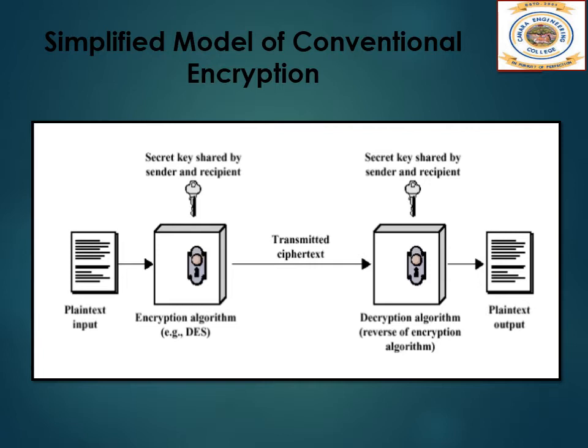The original message is known as the plain text, while the coded message is called the ciphertext. The process of converting from plain text to ciphertext is known as enciphering or encryption. Restoring the plain text from the ciphertext is deciphering or decryption. So the many schemes used for encryption constitute the area of study known as cryptography.